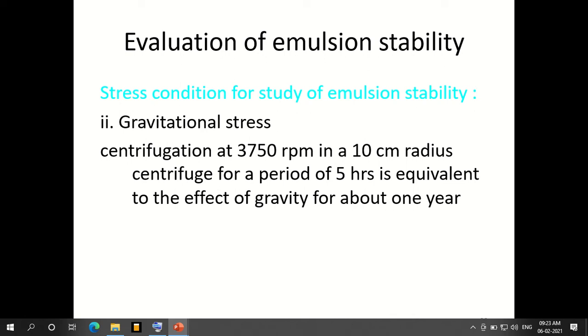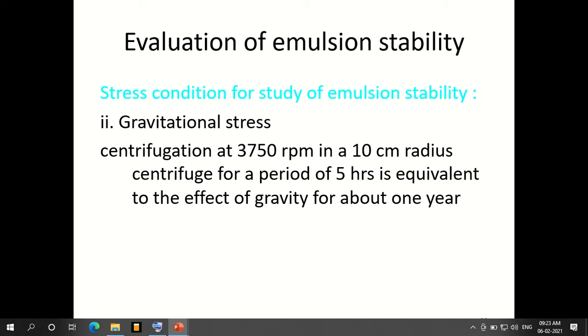Here, if we do this for a period of 5 hours, that is equal to about 1 year. So if after 5 hours of rotating at 3750 rpm in a centrifuge we see instability, that is, phase separation takes place, then within a year it will become unstable.